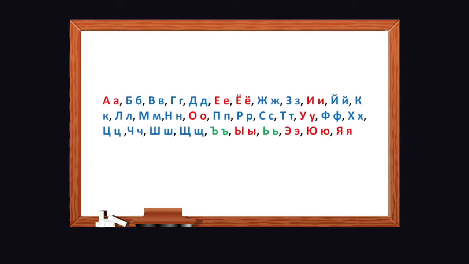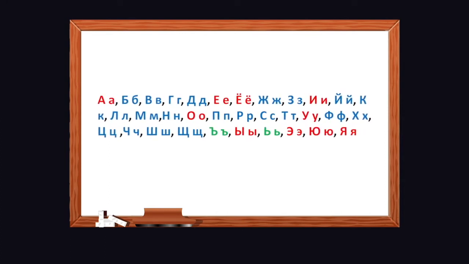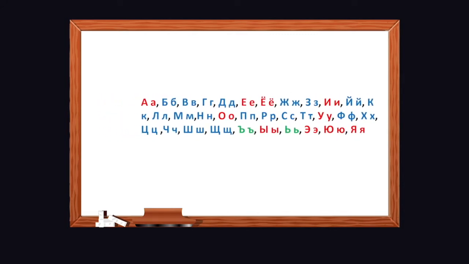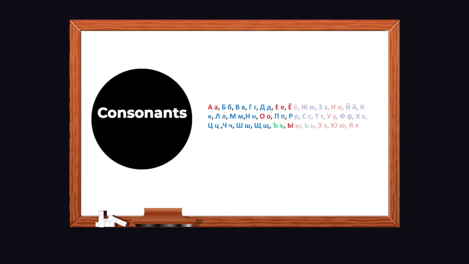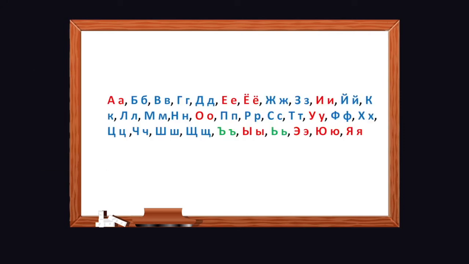You must pay attention to the color scheme we have used, so that you can identify whether these letters are vowels, if they are in red color, consonants, if they are in blue color, or signs, with the help of green color. So let's listen to these letters and their sounds one by one, and understand what role they play in the Russian language.